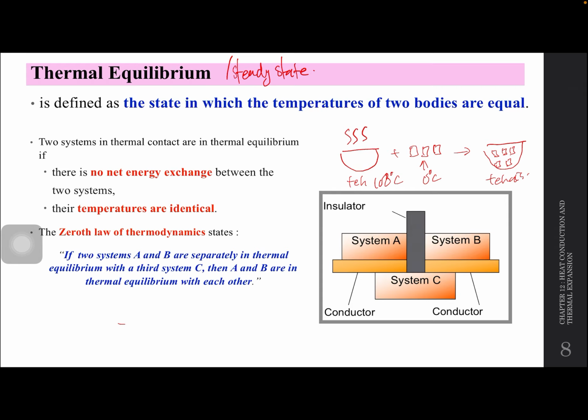Okay, so this is zeroth law of thermodynamics. Say if the two system A and B, say A, B are separately in thermal equilibrium with system C. Maksudnya sistem A ni ada insulator, maksudnya dia tak transfer daripada A to B lah. Dan conductor, lepas tu connect kat C. So A dengan C dah thermal equilibrium, B dengan C pun thermal equilibrium. So therefore we can say that system A dengan system B are in thermal equilibrium. Walaupun tak bersentuhan, tapi because they are connected with C, so they are in thermal equilibrium juga.